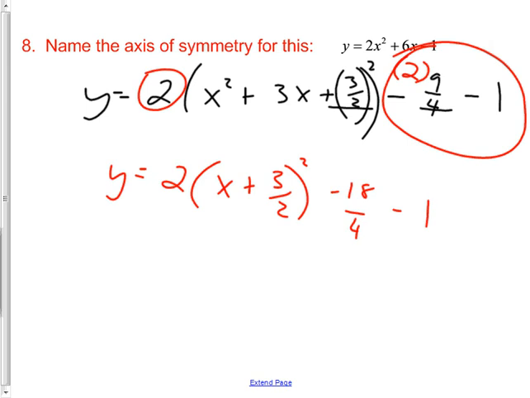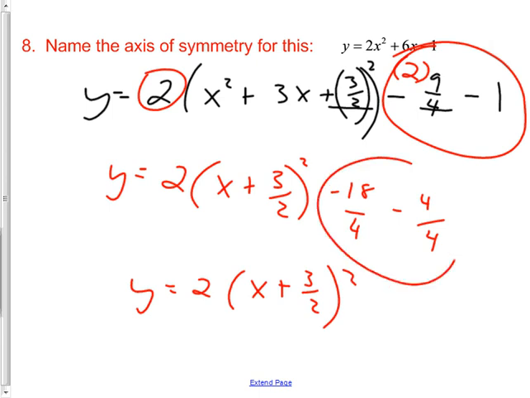-18/4 minus 1. Would you approve if I, instead of having a 1, say 4/4? Now it's got a common denominator, and now I can put them together. Y equals 2, parentheses, x plus 3/2 squared. Those guys together, -22/4 would be a good way to say it.